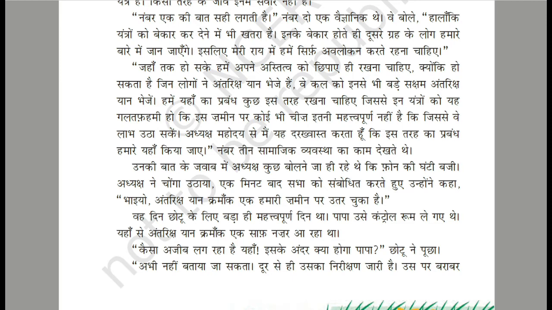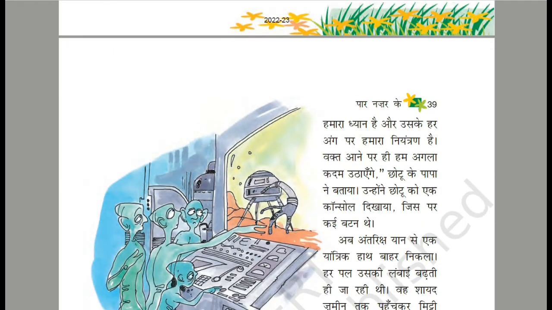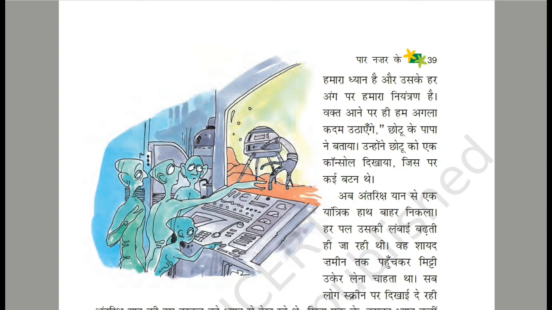That day was a memorable day for Chotu. Papa took him to the control room. From here, Chotu can see the spacecraft clearly. "How strange it is. What will happen inside it, Papa?" Chotu asked. "Right now, it cannot be told. It's being monitored from a distance. We have equal attention and have control over every part of it. When the time comes, we will take the next step."